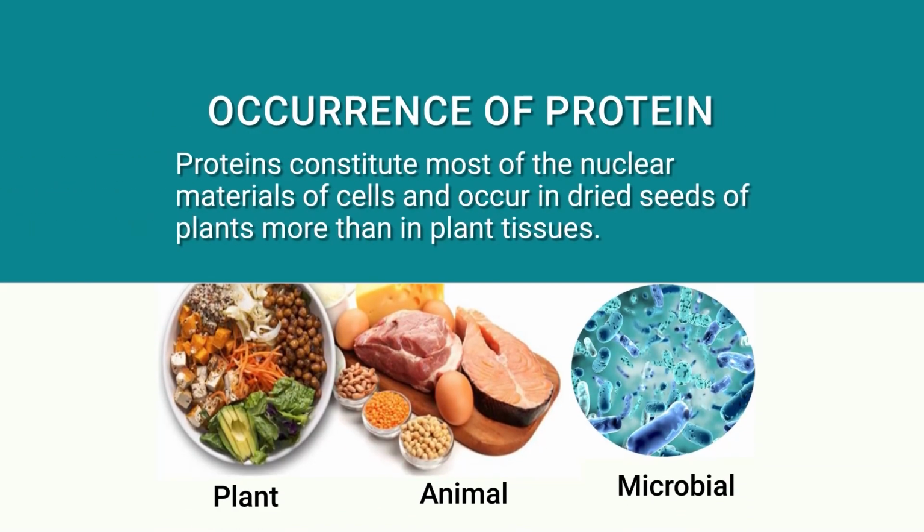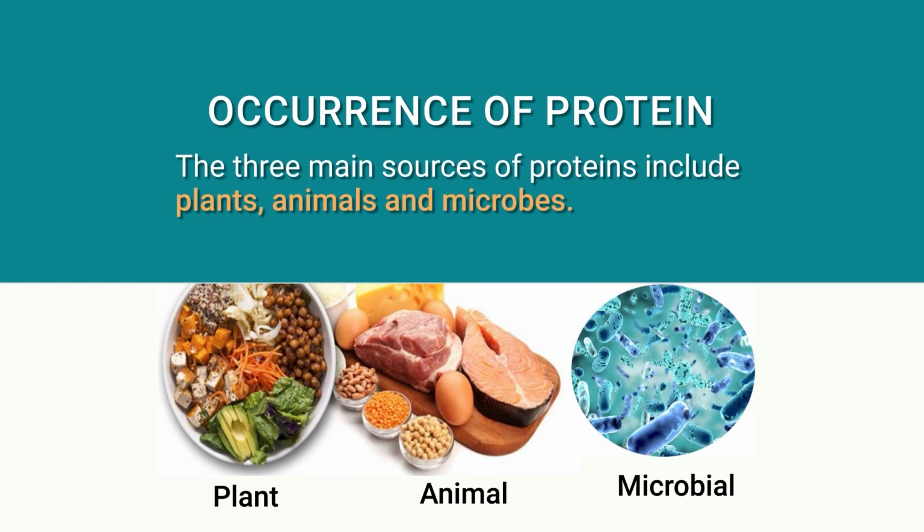So, where will we get this protein? Protein is a constituent of most of the molecular or nuclear material of the cell, DNA and RNA we can say, and it occurs in dried seeds of plants more than in plant tissues. There are three main sources of protein: we can get protein from plants, from animals, and from microbial sources also.